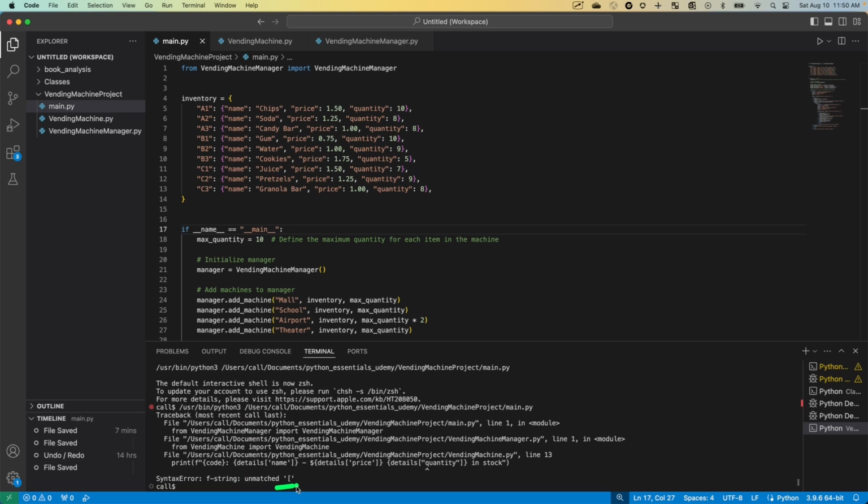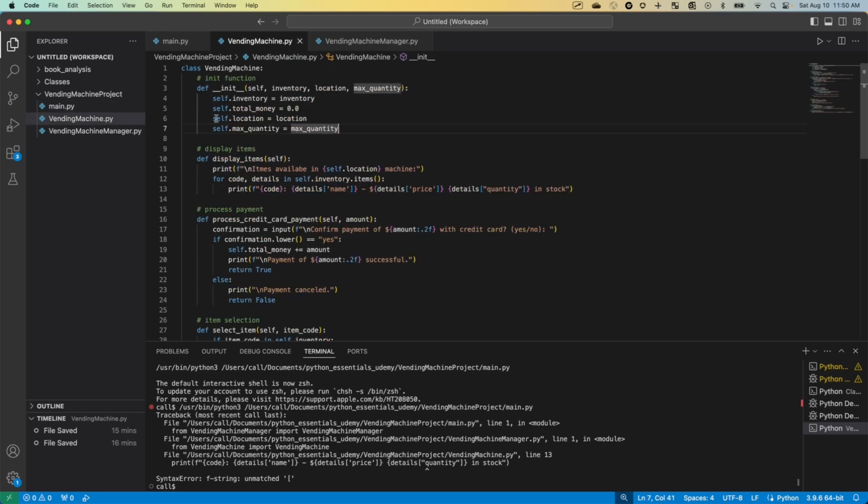So F string unmatched. So this open bracket on this line, details quantity. And this is line 13 from vendingmachine.py. So details quantity, that's unmatched. Okay, let's go look at that. Line 13. So it's this line. Details quantity. It's saying it doesn't like something here, so I've obviously typed something improperly. That's because, let's see.